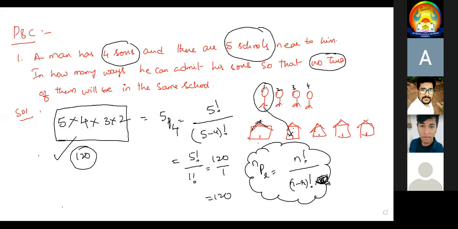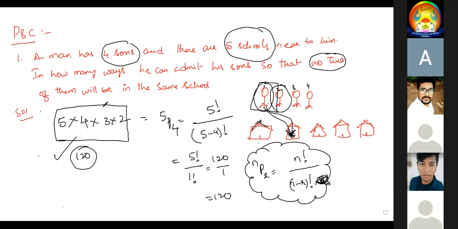That's why I started my experiment. I took the first student. When I want to join this student, how many schools do I have? This student can join school one, 5 schools. Therefore, 5 options. Suppose I joined in the second school. Now for the second person, how many options? 4 options. Suppose I joined here.